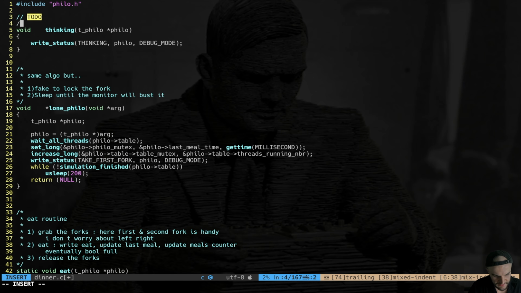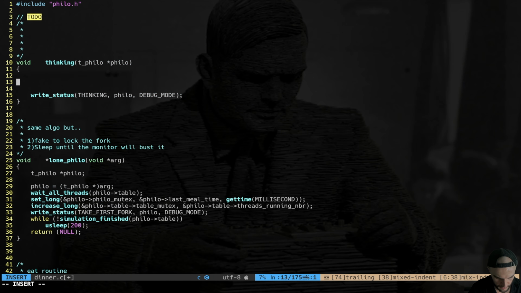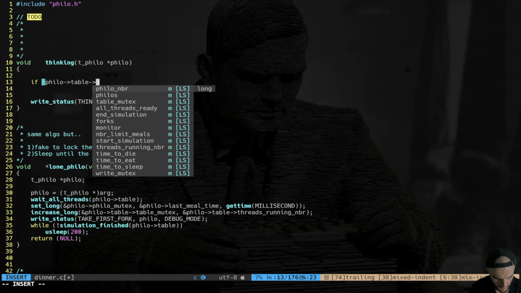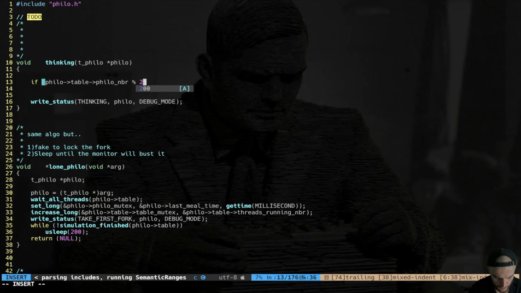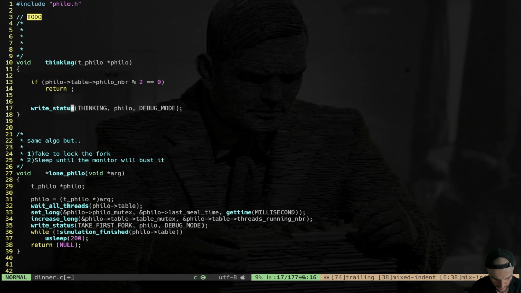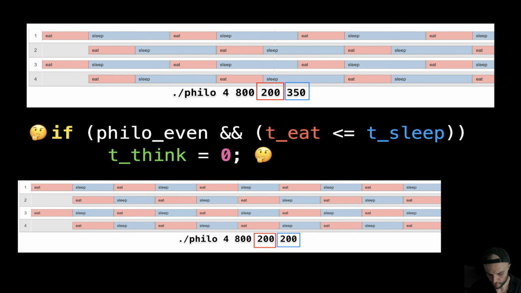Okay, so let's elaborate my thinking function given what we have talked about. Immediately I say if philo table philo number modulo 2 is equal to 0, you just simply return. First of all, of course, you write the status. So if the system is even, we don't care. Quick refresher, right?